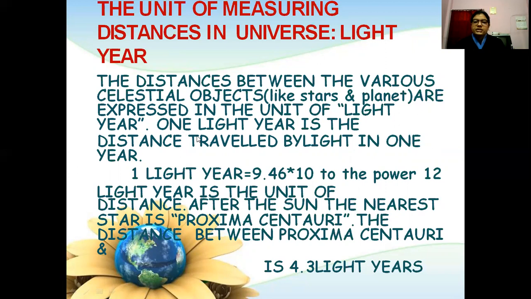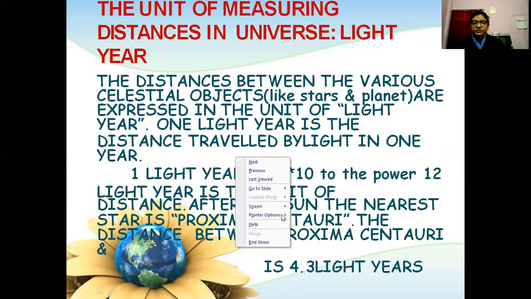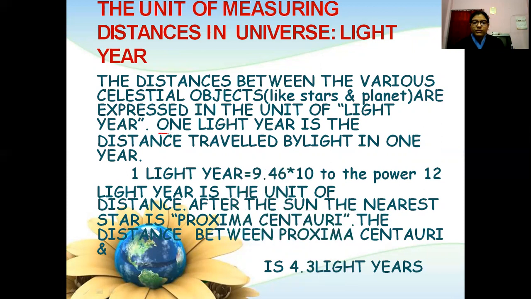One light year is the distance traveled by light in 1 year.